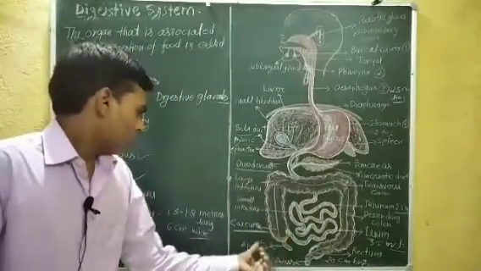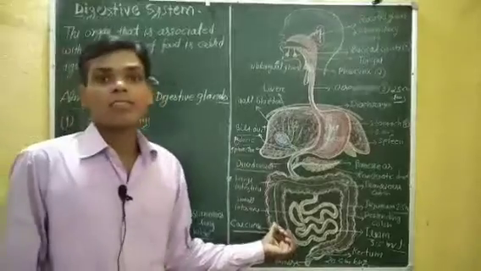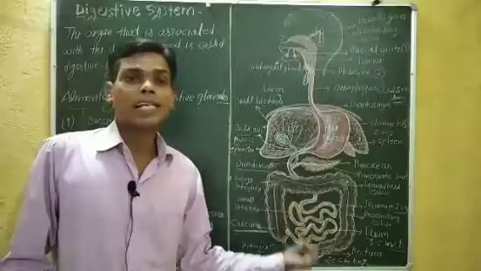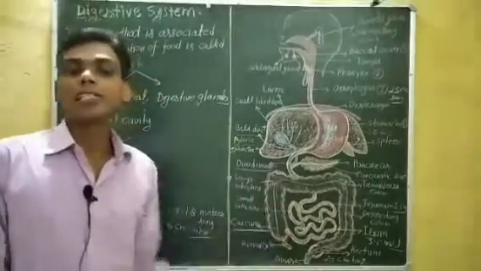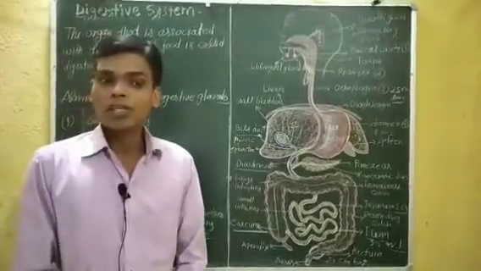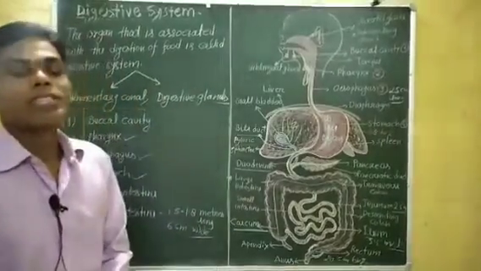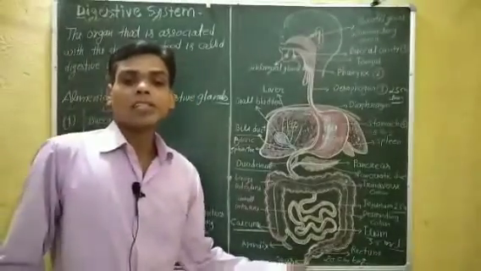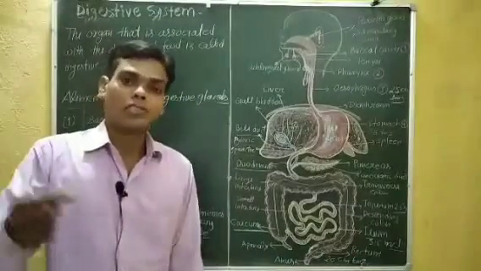The large intestine secretes some mucus. It converts undigested food into solid waste called stool. Then it expels feces from the anus. The process is called egestion.